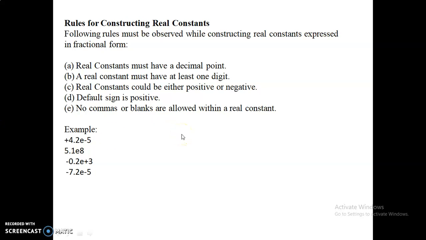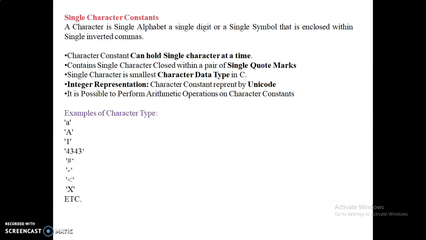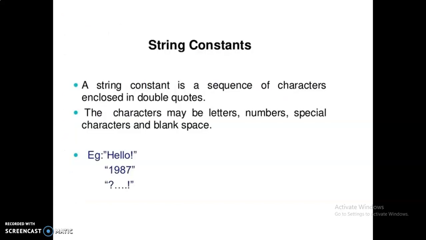So these are the rules for the real constants, the single character constants and string constants. A string is a sequence of characters enclosed in double quotes.